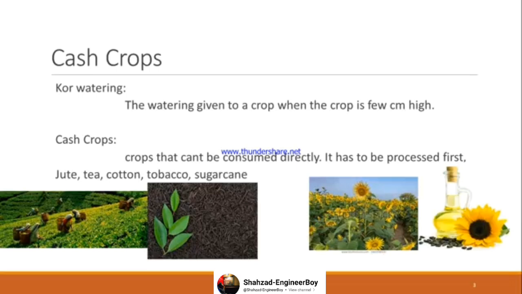In the other case, there are sunflowers. Sunflower seeds are taken to a factory and then they are processed to give us sunflower oil. So such crops are called cash crops. Cash crops doesn't mean foreign exchange crops or dollar crops. Cash crops means those crops that cannot be consumed directly. They have to be processed first. Tobacco also comes in, for cigarettes and so on, and sugar also comes in, from sugar cane.